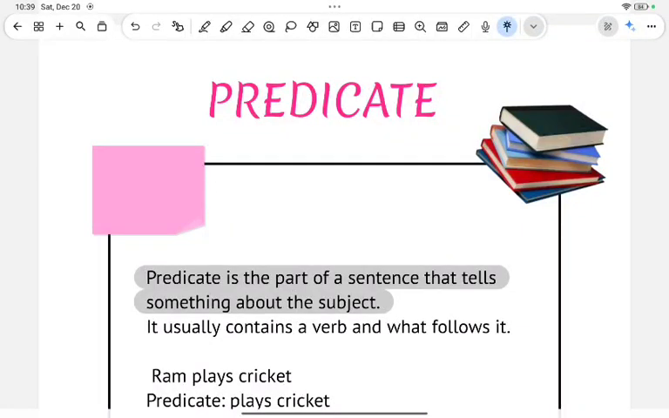And today we are going to learn about predicates. In our previous video we had learned all about subjects, its types, its meanings as well, and we have done some exercise as well. So in this video we are going to cover our predicate concept, and let's start.